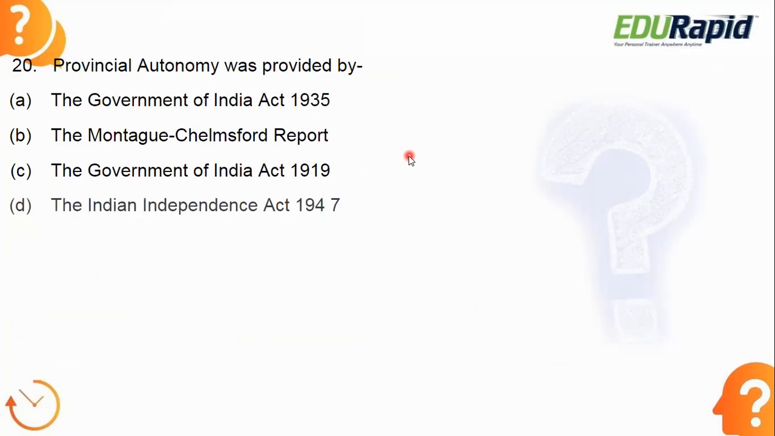Provincial autonomy was provided by which act? Which act provided the provincial autonomy in India?